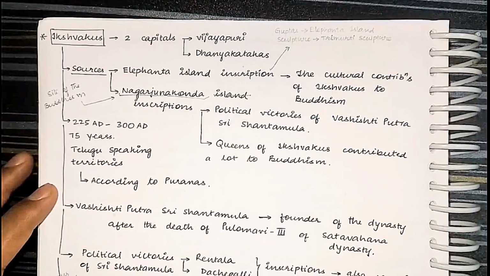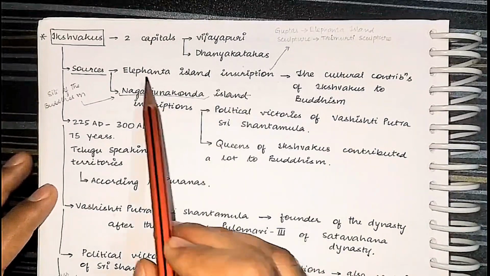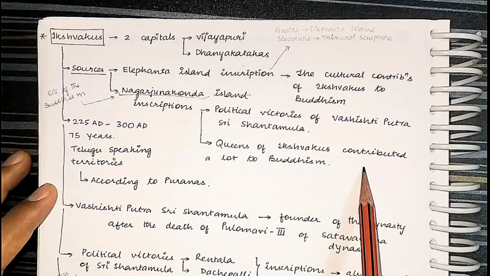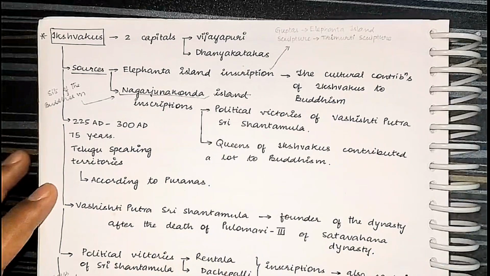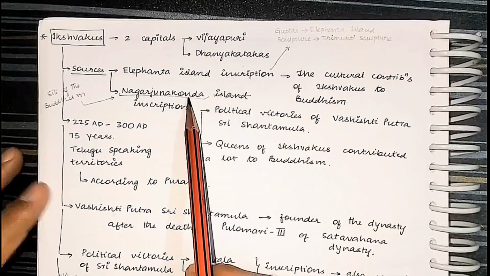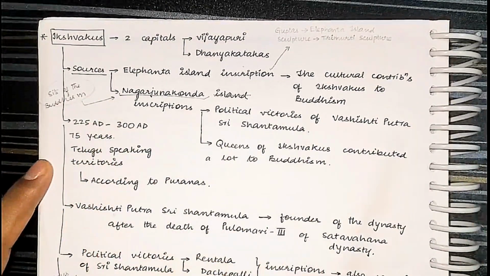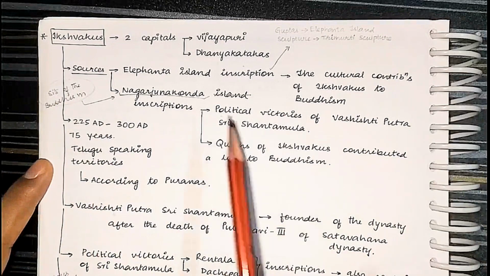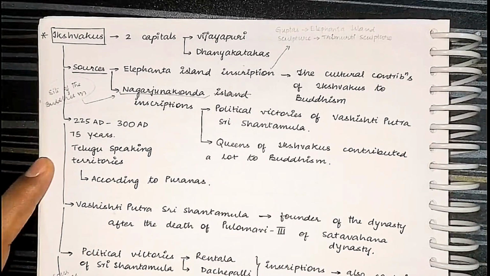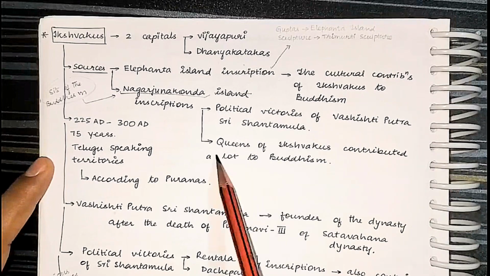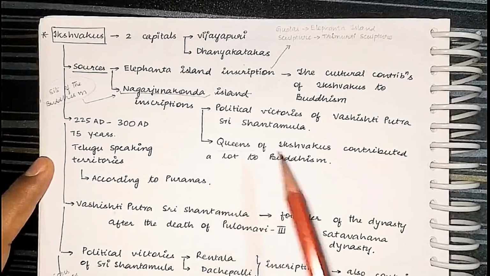And the sources of knowledge about the Ikshvakus come from the Elephanta Island inscription and the Nagarjuna inscription. Whenever you see Nagarjuna, remember that it is a site of Buddhism. It means if it is a site of Buddhism, it will have inscriptions patronized by the queens of those times.